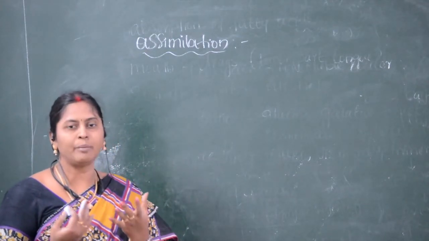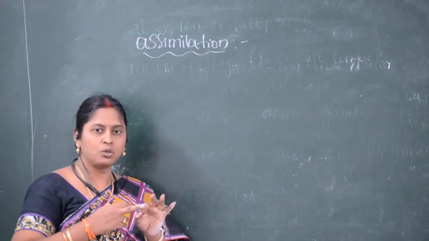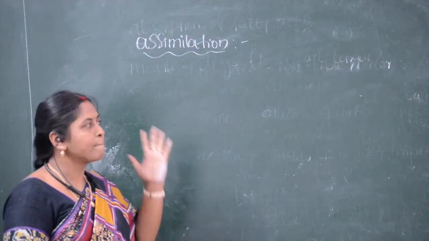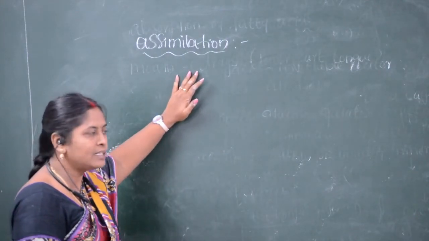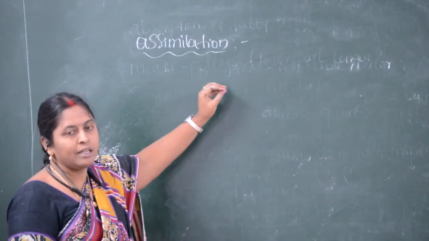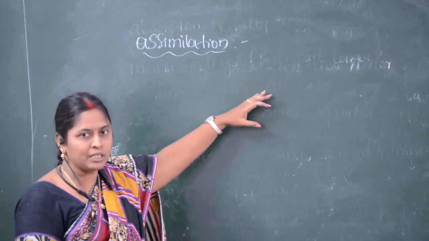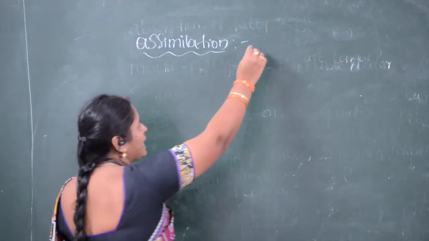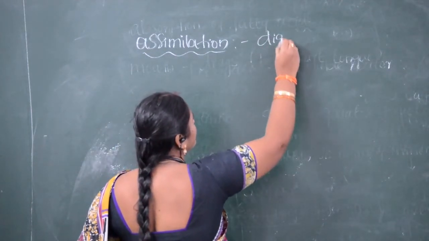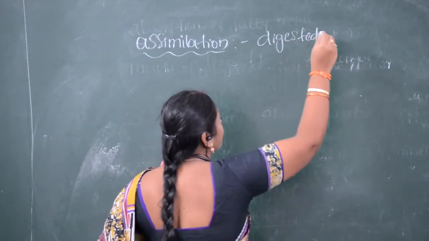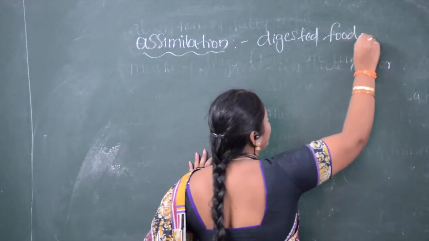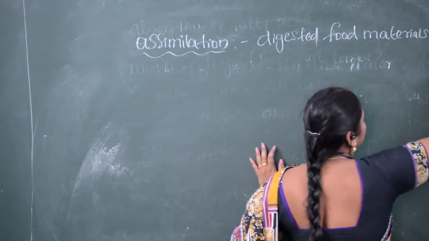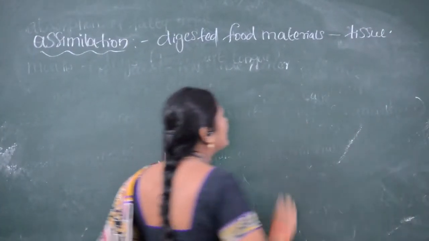Glucose, fructose, galactose, amino acids, fatty acids and glycerol. These digested food materials, after being absorbed by the intestinal epithelium of the small intestine, enter the blood capillaries. The blood capillaries carry the digested food materials into the tissues.